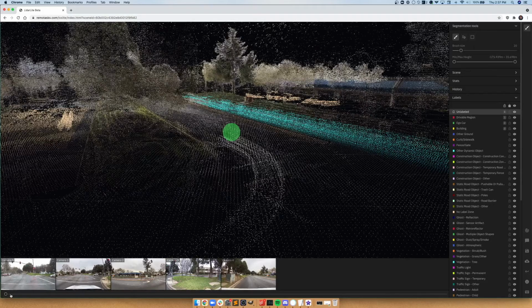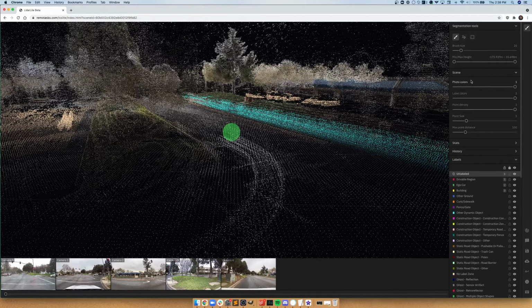Here you can see the frame selector. Again, you can hold this or also use the shortcuts in order to navigate forwards and backwards in time. The tool panel has moved up to the top of the screen. You can see the brush tool, lasso tool, as well as the cuboid tool that we'll walk through in this video, as well as other settings you can set. Each one of these menus in the top right is collapsible and expandable.